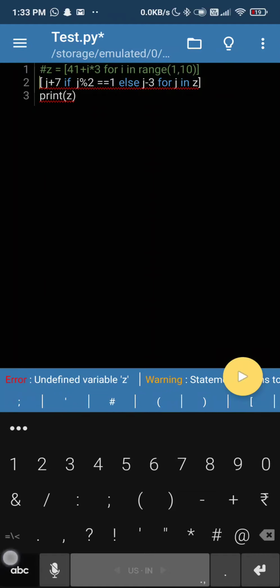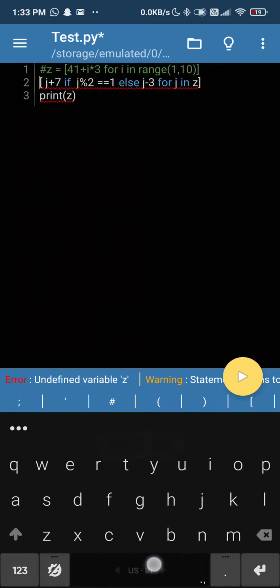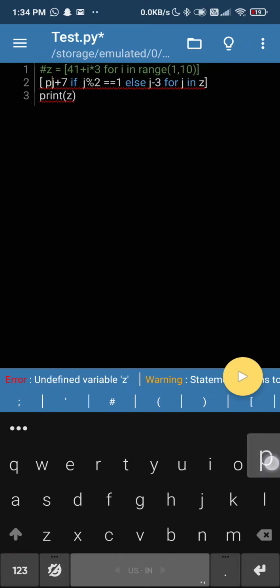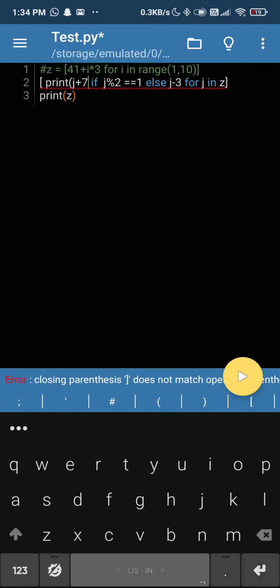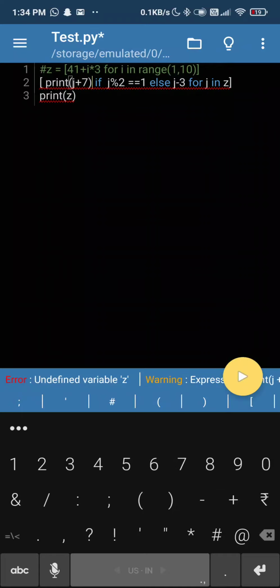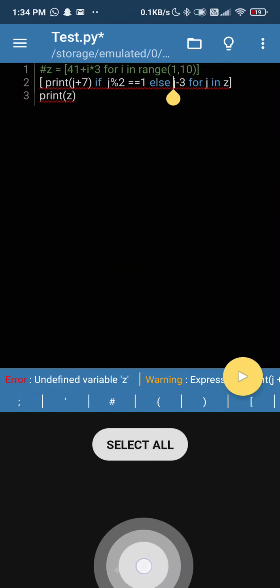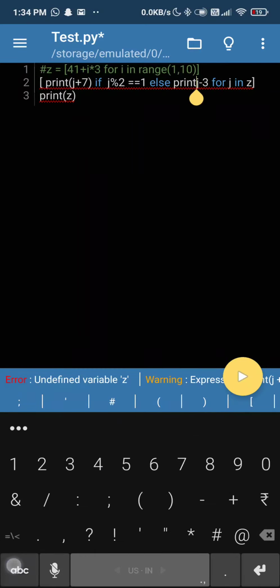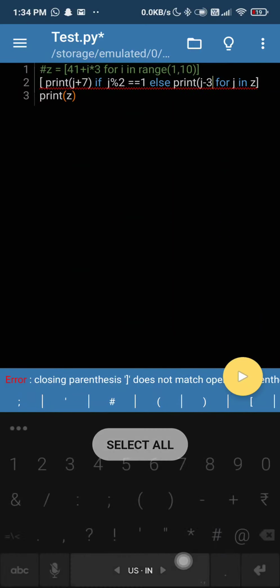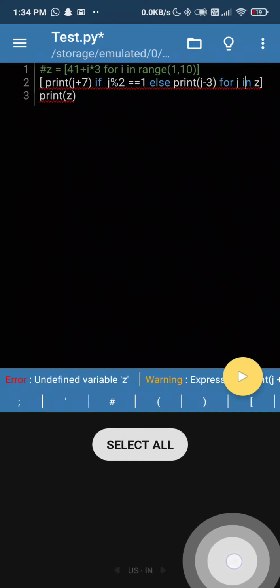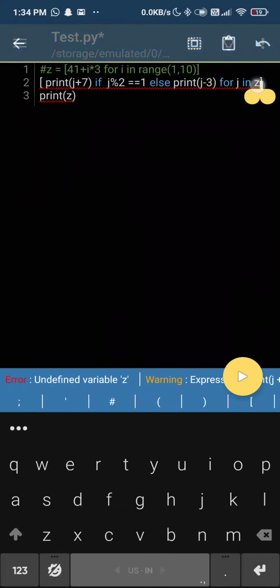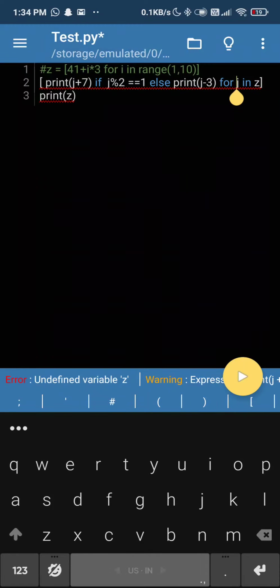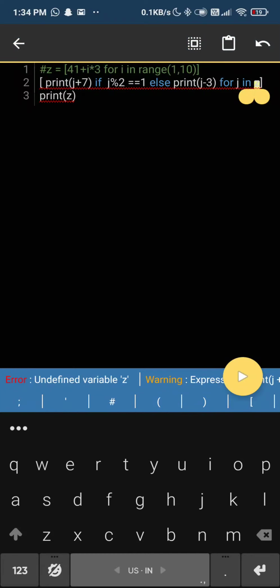Okay, so here we can do this. Print for this and print for this. So I selected Z and I'll paste this whole thing that we did.